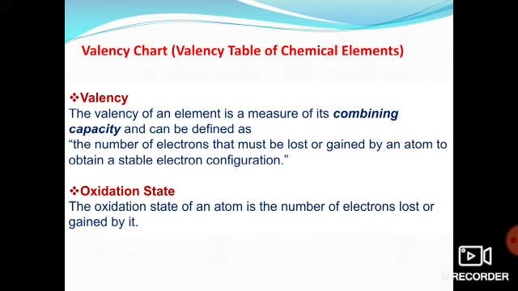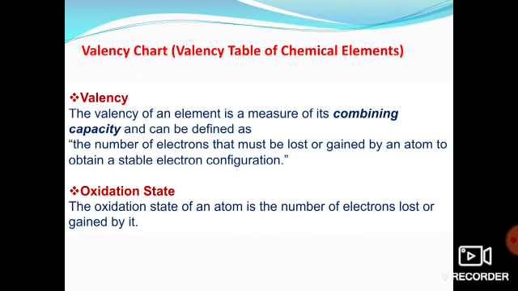For example, oxygen has the configuration 2, 6, right? So what will it do? It will take 2 electrons to make itself stable, so that it becomes 2, 8 and has a noble gas, stable configuration, right? So definitely it will take 2 electrons. Because it is taking 2 electrons, what will be its valency? It is -2. If it takes electrons, the sign will be minus, and if it gives electrons, the sign will be plus. So because it is taking 2 electrons, its sign will be -2.